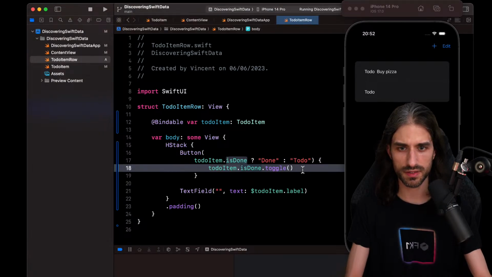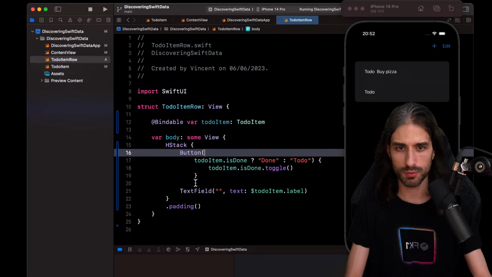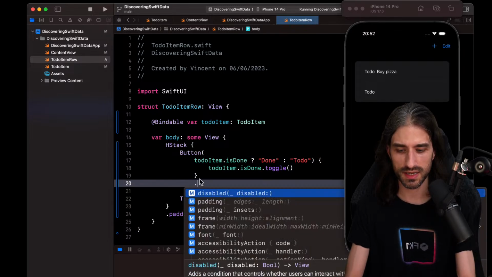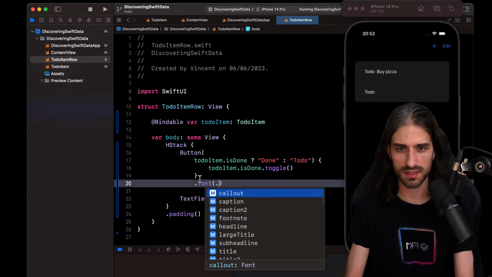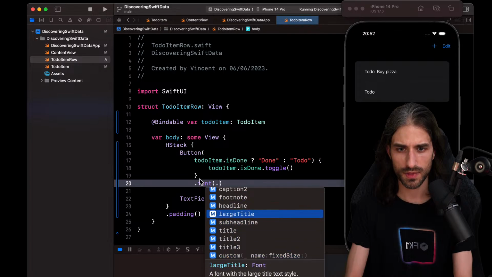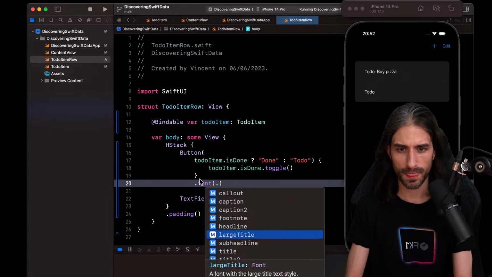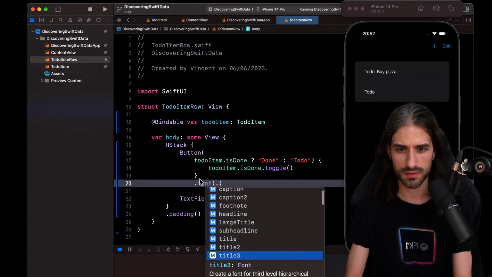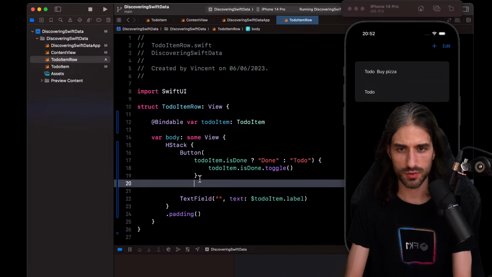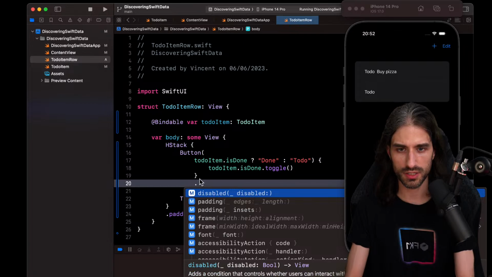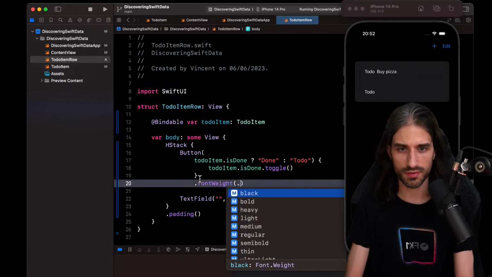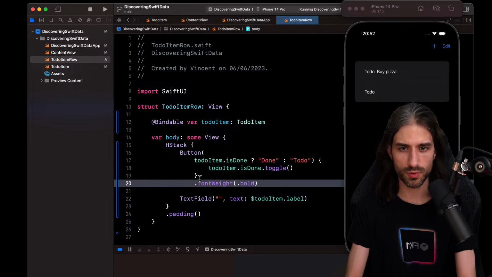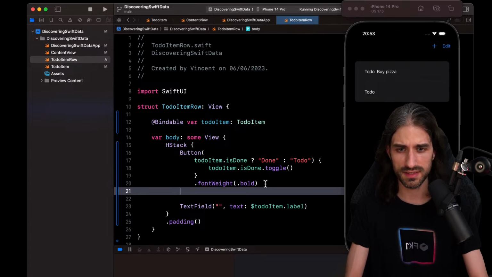Let's just give a bit of style to the button here. So I guess I could do something like font maybe, and I want it to have a little bit more weight. You know what? I'm just going to first do the color that will already be pretty good. Oh, I can just do, okay, font weight like that. So put it with bold. I don't want to set a text style like headline or anything, because that's not semantically correct, but this is better.